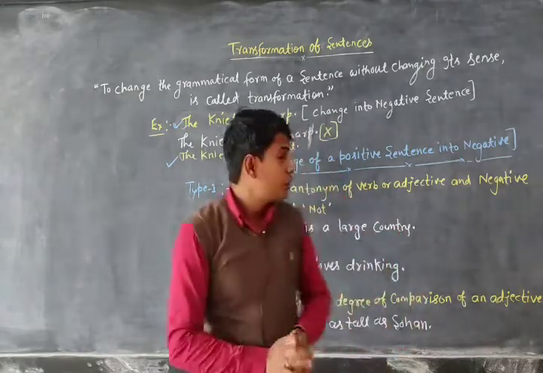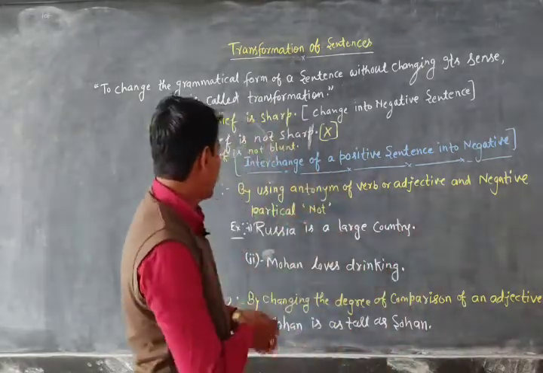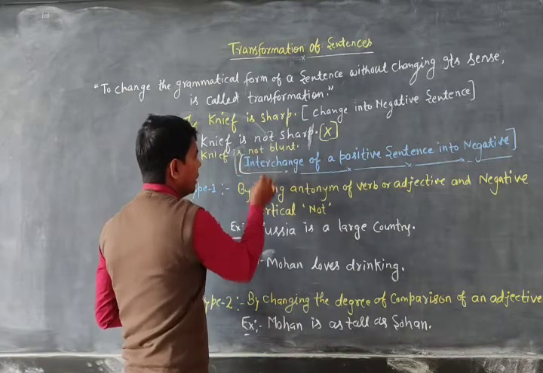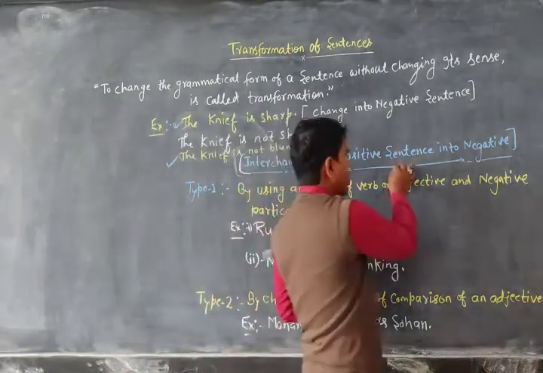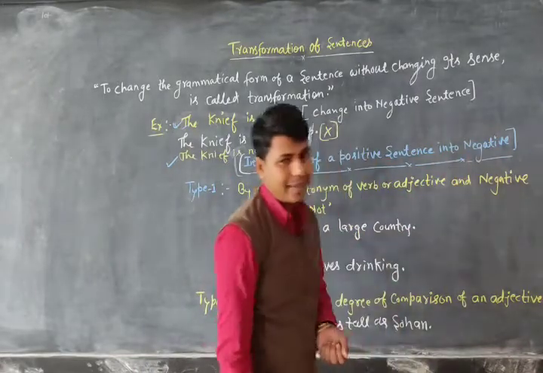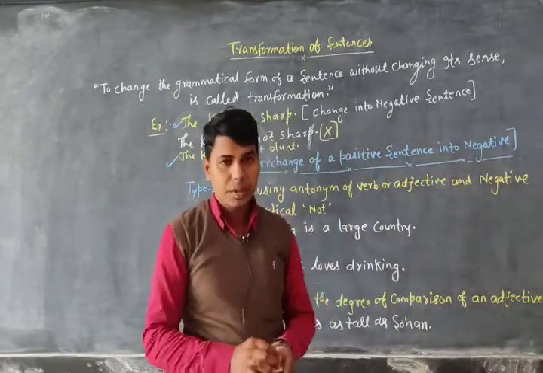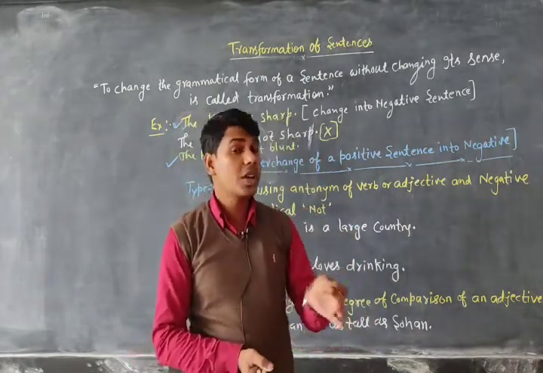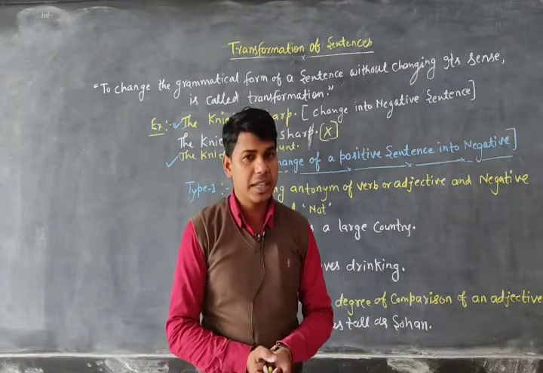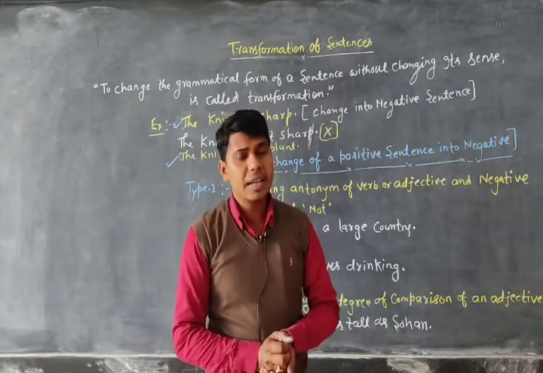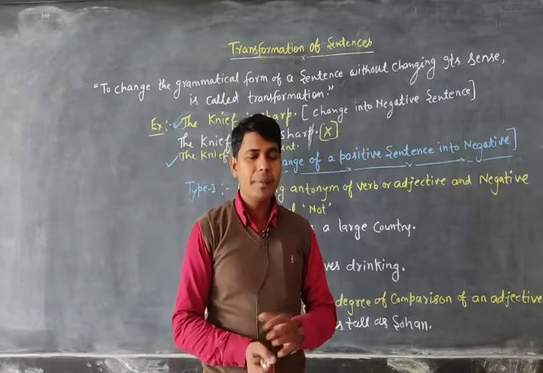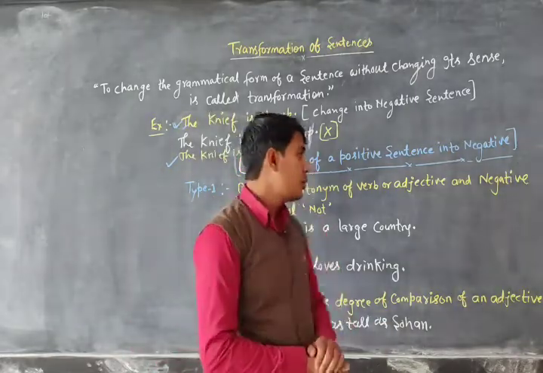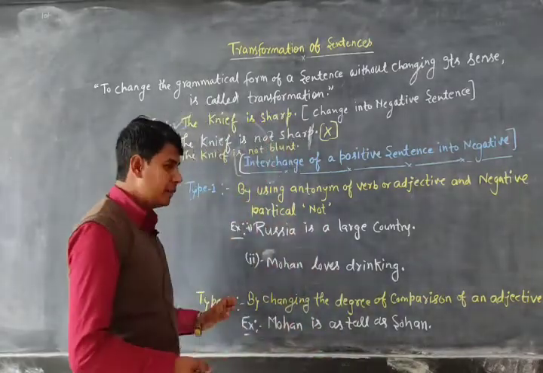So the very first topic we are going to study here is the interchange of a positive sentence into a negative sentence. We are going to learn how to transform a positive sentence into a negative sentence. We have at least 4 or 5 types, so we will learn them one by one.